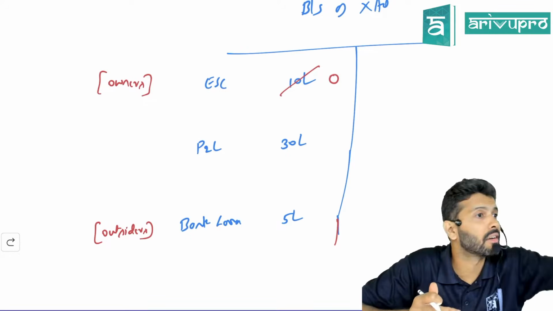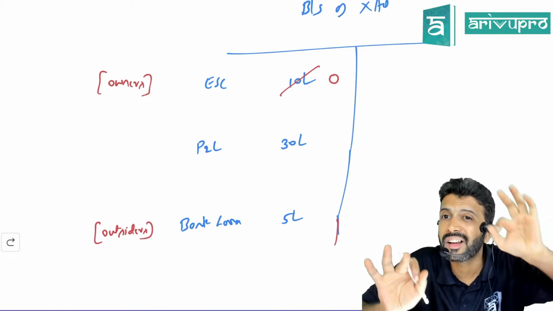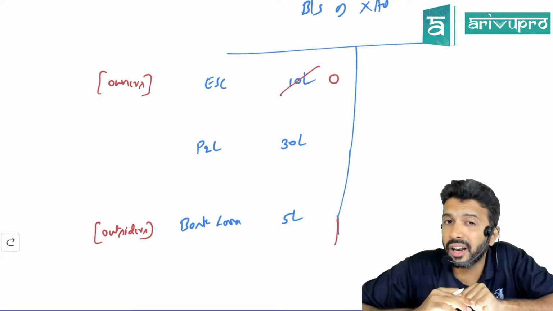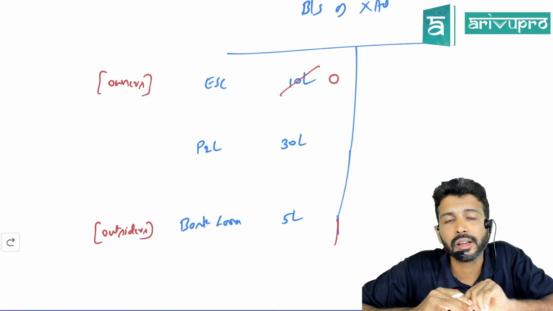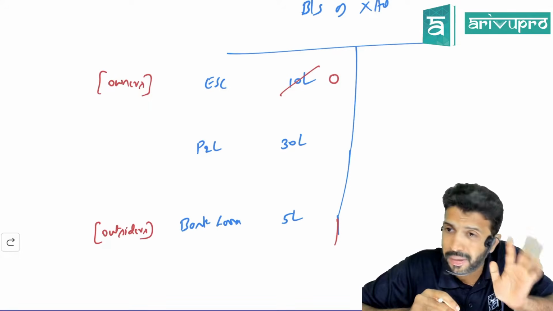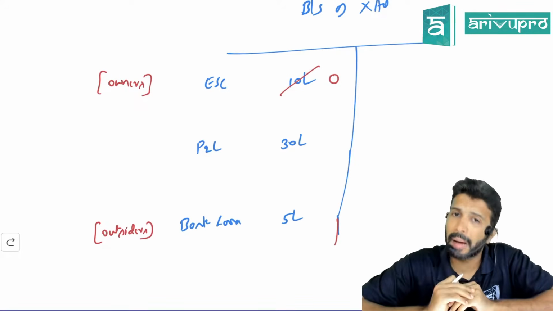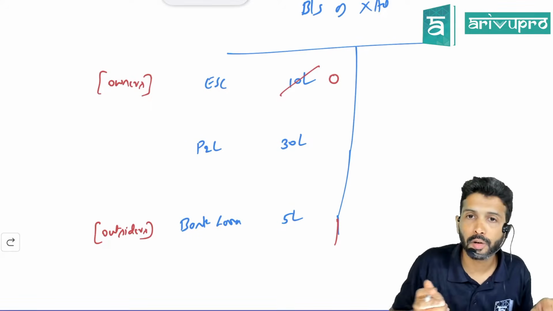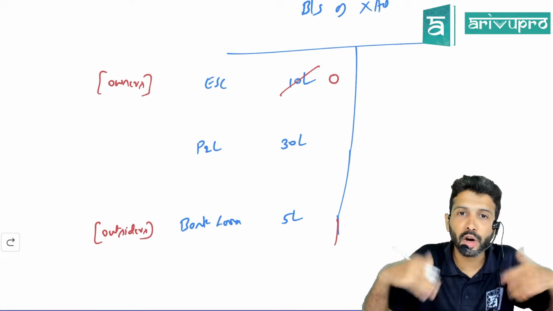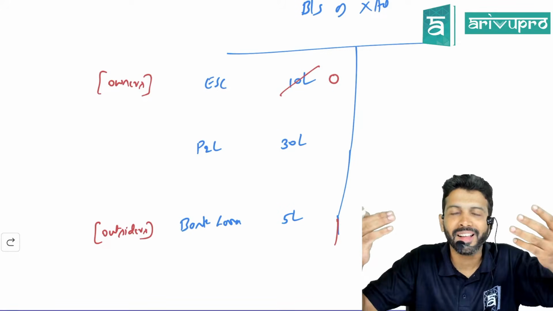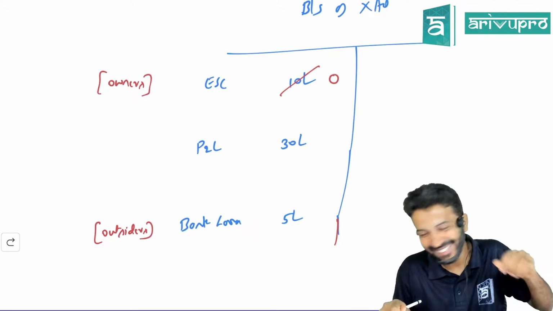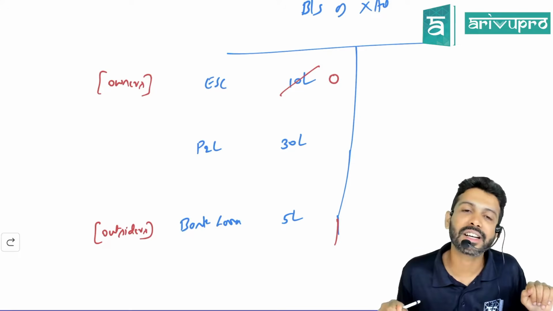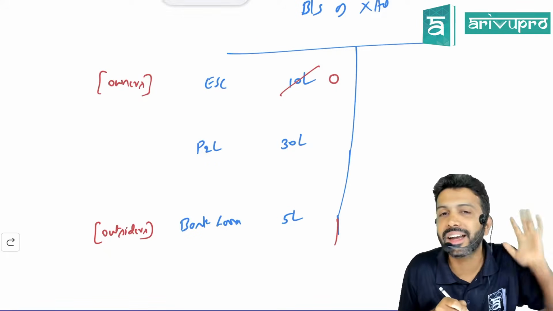You are giving away the owners' money, but you have kept the bank loan money as it is. Is that fair? No. Because, sir, does a company have unlimited liability or limited liability? In the case of a company, it has limited liability. If things go bad, can the bank loan people go to the equity shareholders' house and tell them, from today onwards your house is my house, your jewelry is my jewelry? I think you got the point. Can they do that? No. Because the company has limited liability.